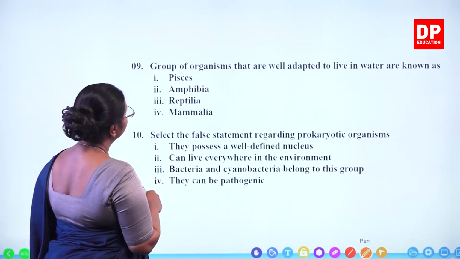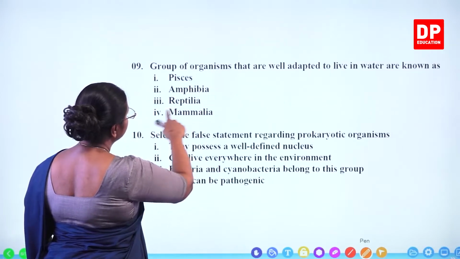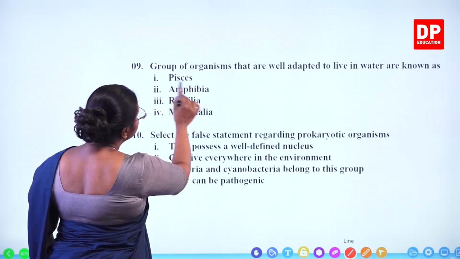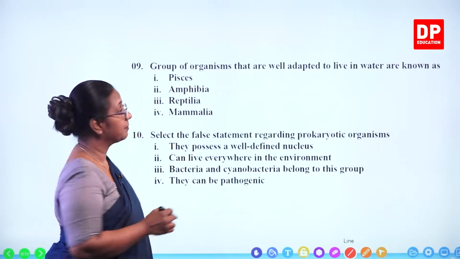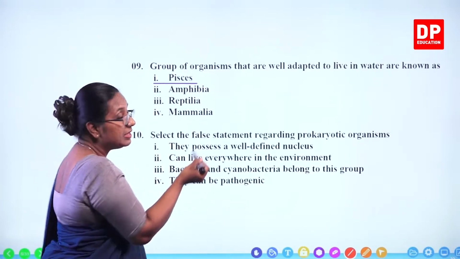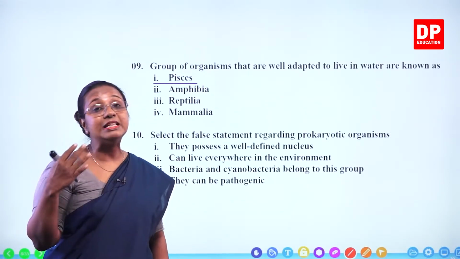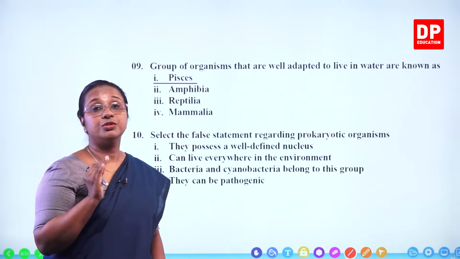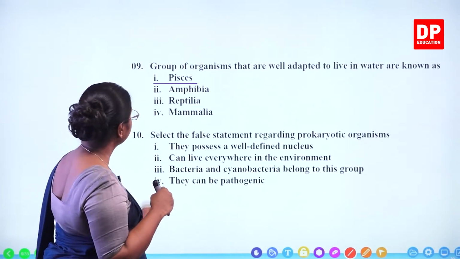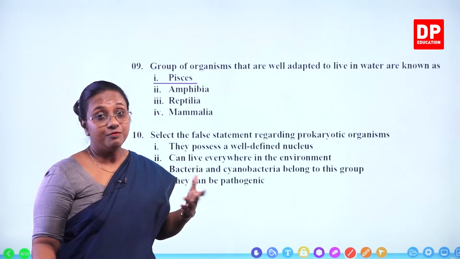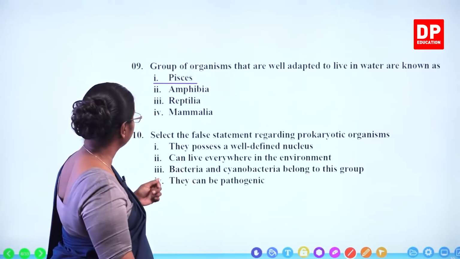So here if we look at the answers, Pisces, Amphibia, Reptilia, Mammalia. So out of that, Pisces, fishes are well adapted to live in water. So it's the first answer. Amphibians, they need water to complete their life cycle. So they live on land and they need to go to the water to complete their life cycle. Reptilia, well adapted to live on land, or the terrestrial environment.